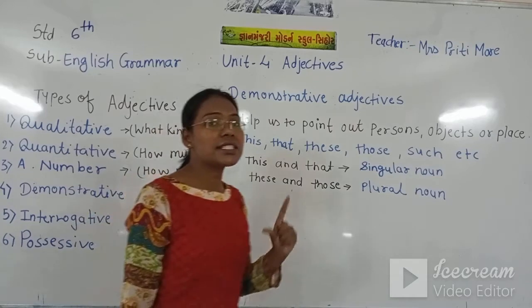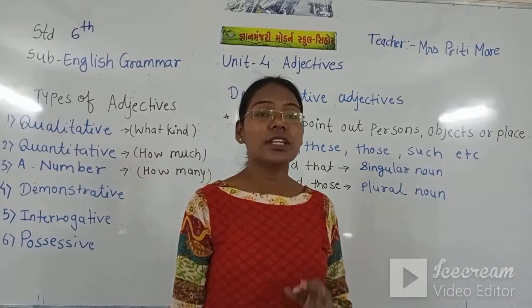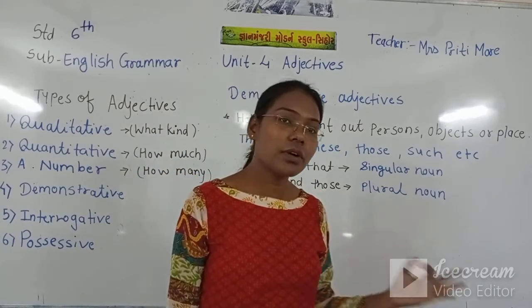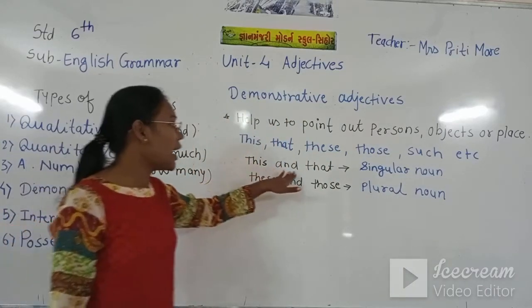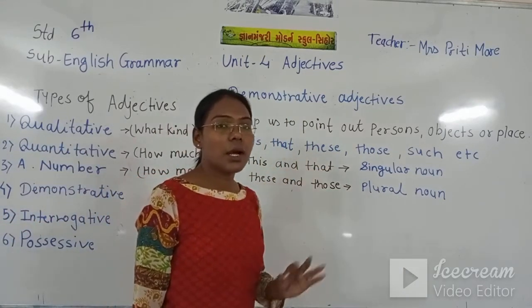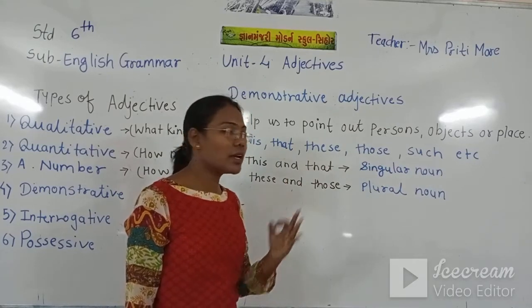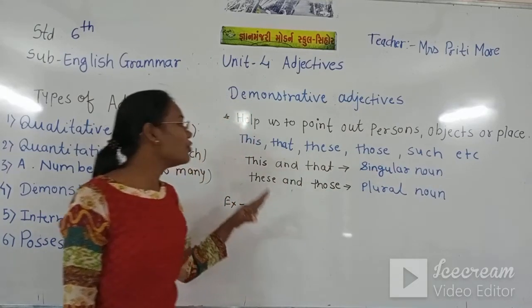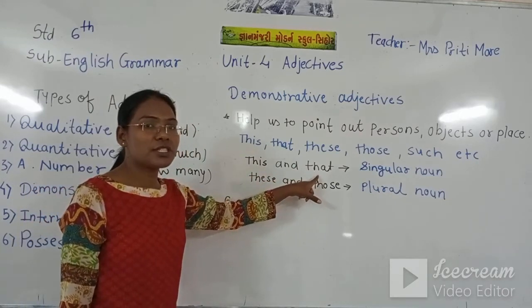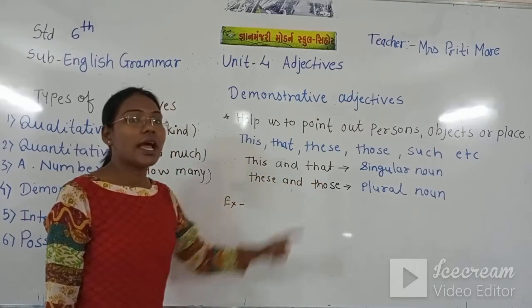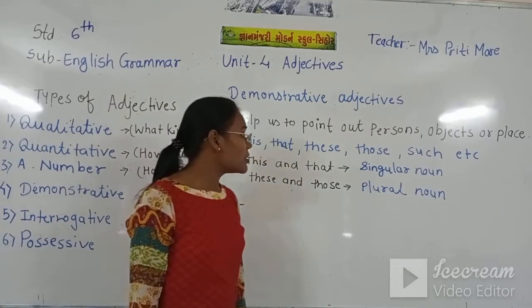If the noun is singular, so before a singular noun, which adjective will be there? This and that. Before a singular noun, we use these two demonstrative adjectives.